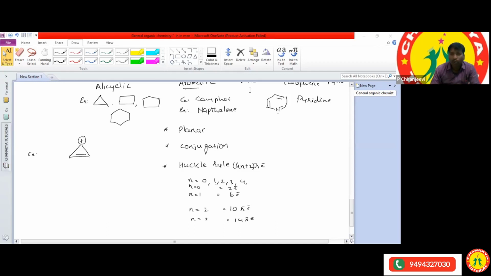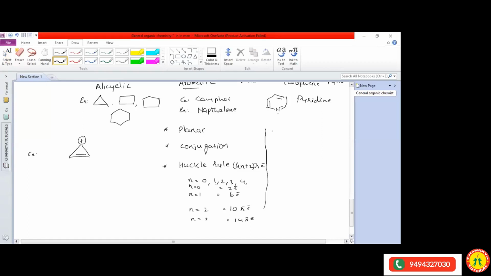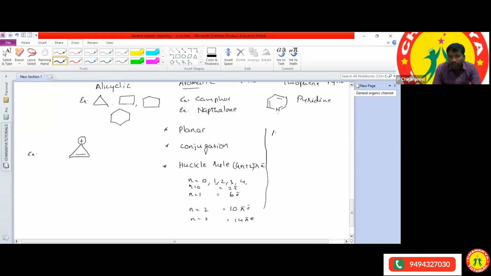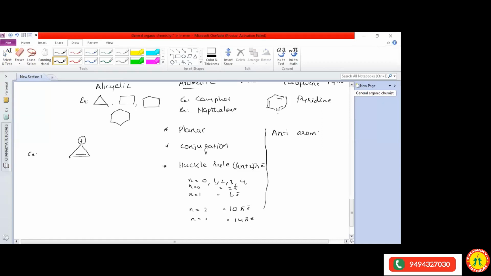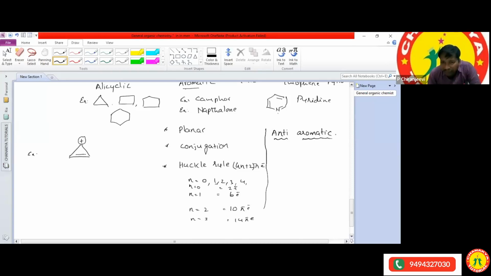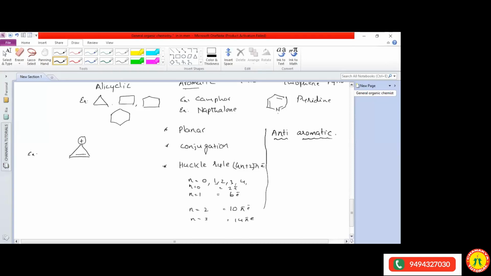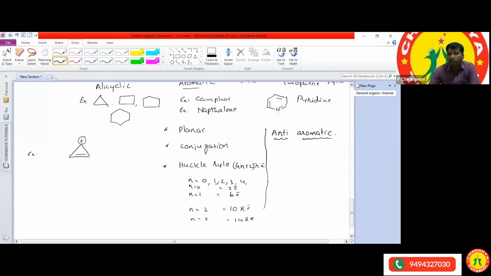And what is meant by the anti-aromatic? Aditi? Aditi, hi. Hi, sir. What is meant by the anti-aromatic, Aditi? Is it a non-benzene compound? It is a non-benzene compound? Why not? We can apply it for the benzene compounds also.